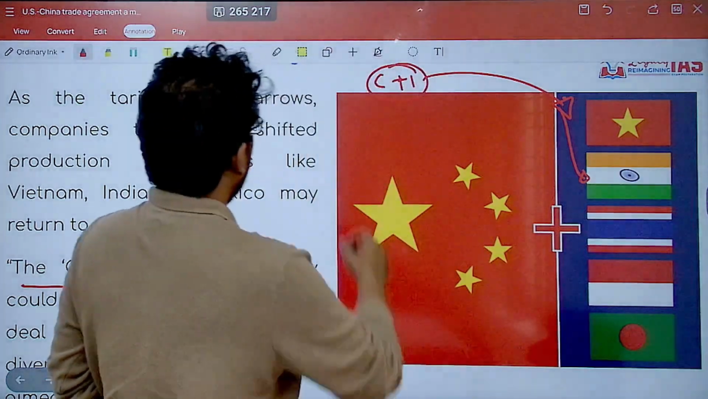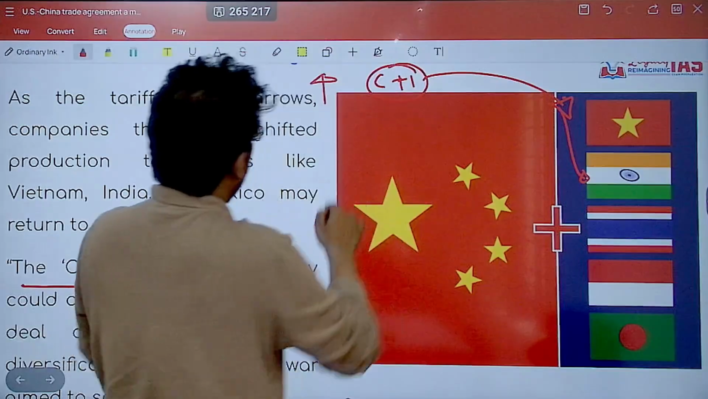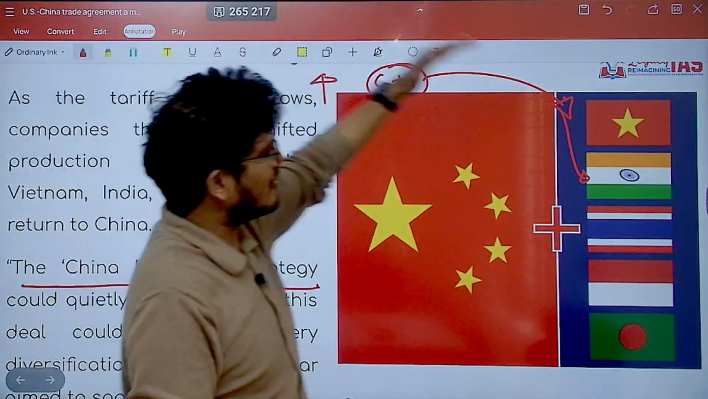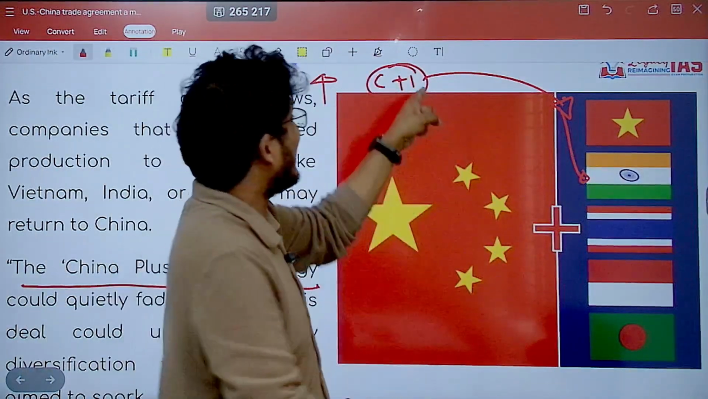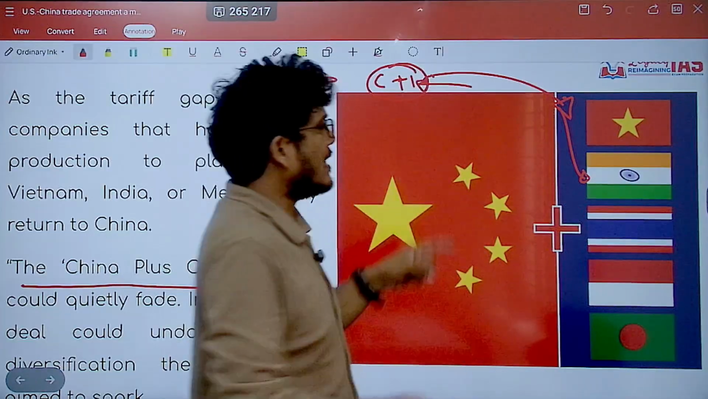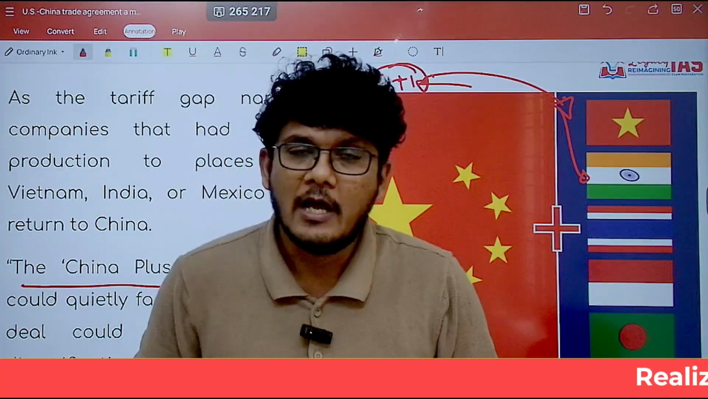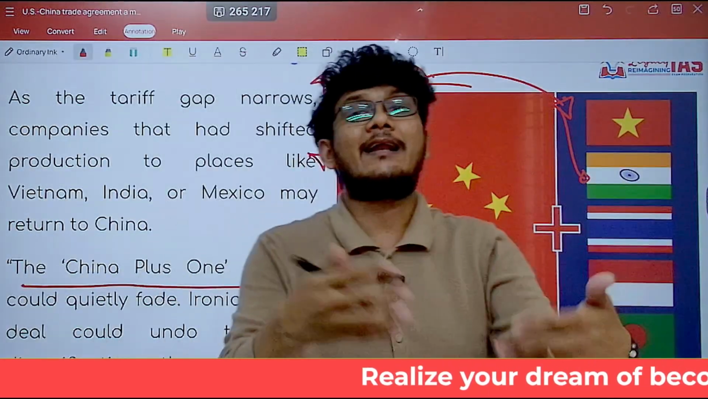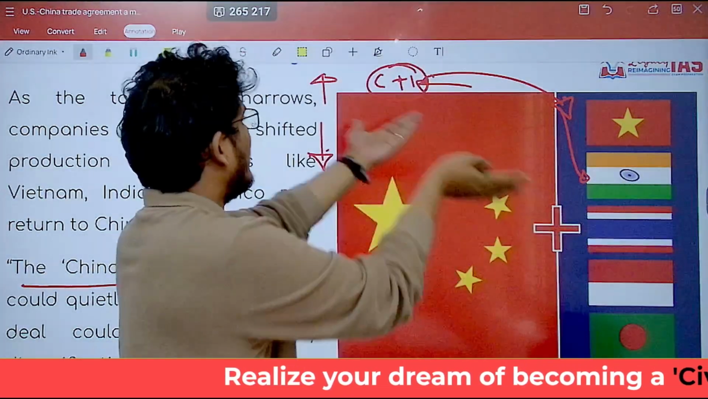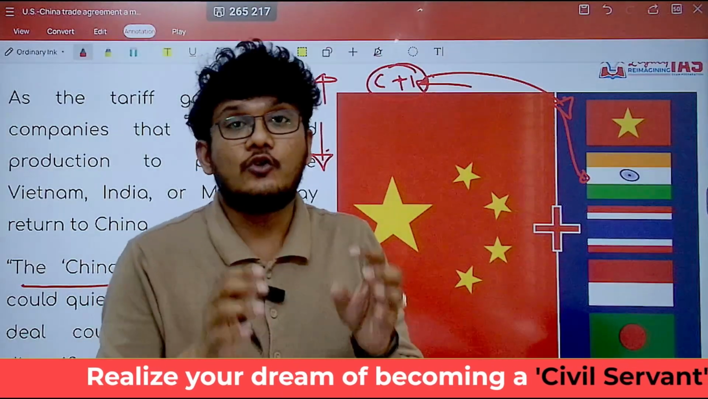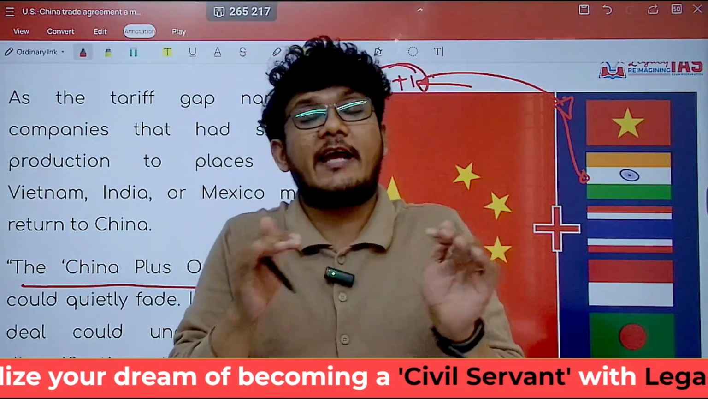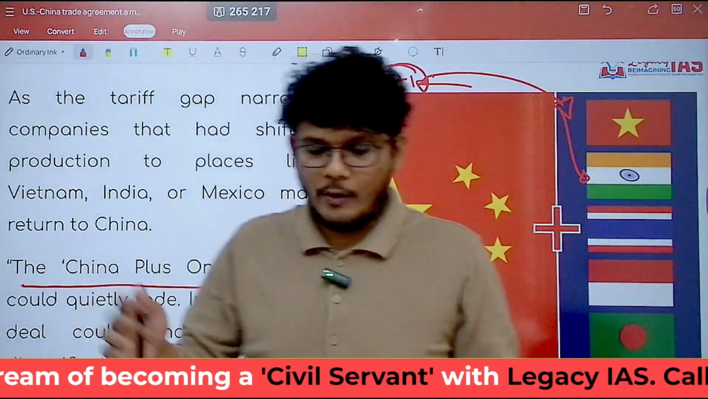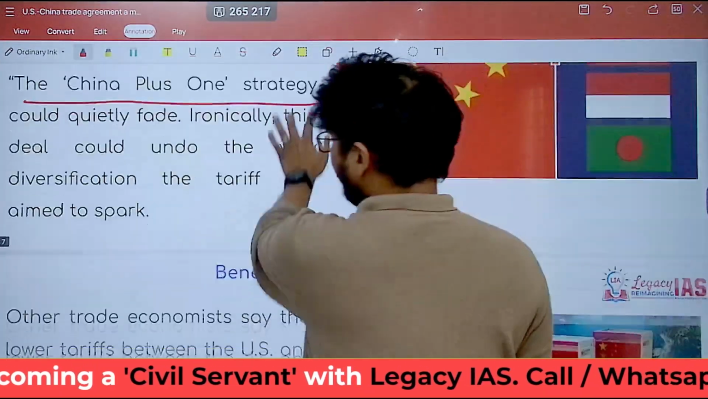Now since the tariff war was leading to an increase in tariffs, more and more investors were looking towards that plus one country. For many, India would be that plus one country. Now the tariffs have gone down, so that plus one country is not required because the investments will go back to China. So the China plus one strategy will fade away over here.